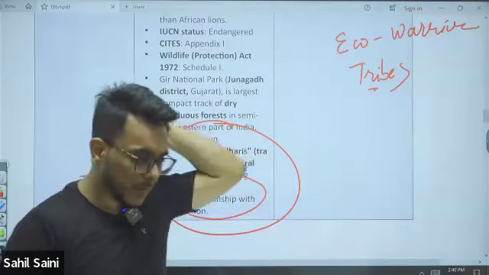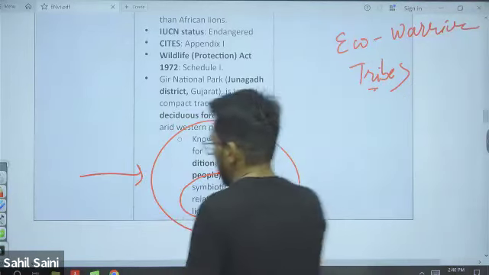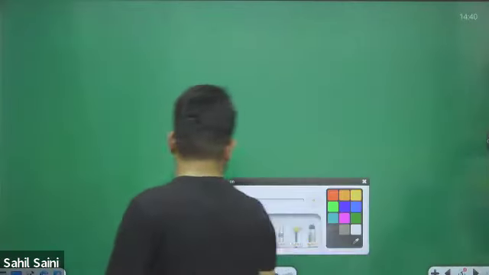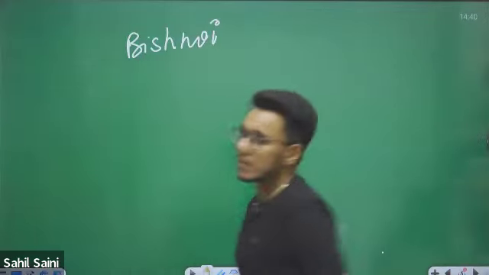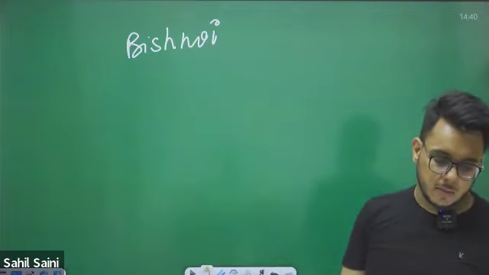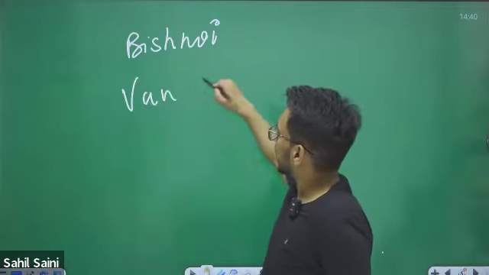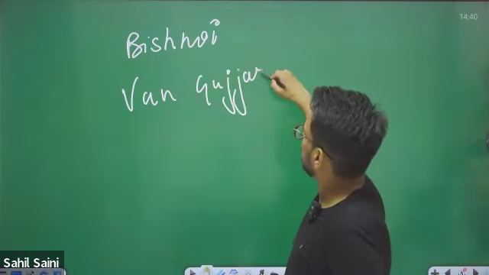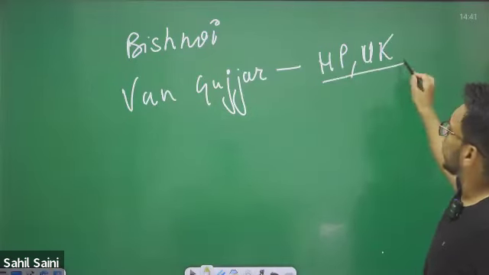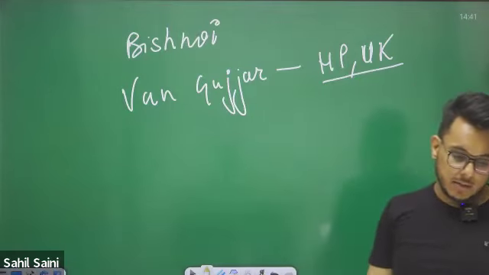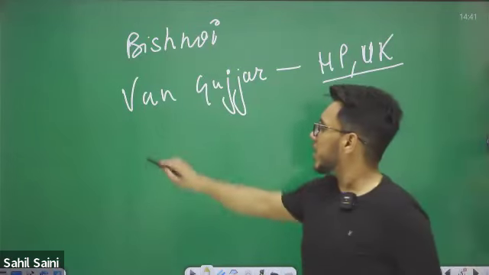Please write their names also: the Bishnoi community of Rajasthan; Van Gujjars of Himachal Pradesh and Uttarakhand, though majority of them are found in Uttarakhand only, but some of them are in Himachal Pradesh also; and the Khasi community of Meghalaya.